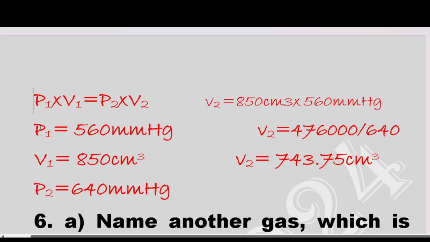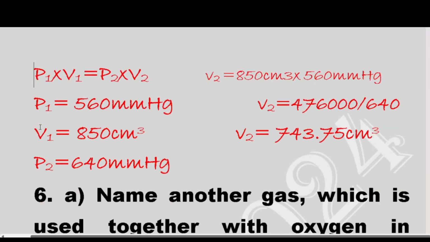Now we are looking for the volume 2, where we take the first pressure multiplied by the first volume, then divide that by the second pressure, where the second volume will be 743.75 cubic centimeter.